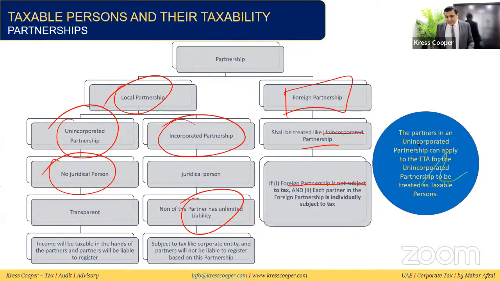The partners in an unincorporated partnership can apply to the FTA to be treated as a taxable person. This option has been given to the partners. In case they apply and the unincorporated partnership is transferred to be treated as an incorporated partnership or a taxable person, then the partnership will be responsible to submit the return. The partnership will be responsible to claim the expenses. It will be considered a separate juridical person.